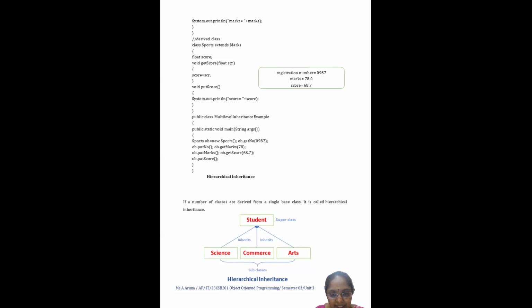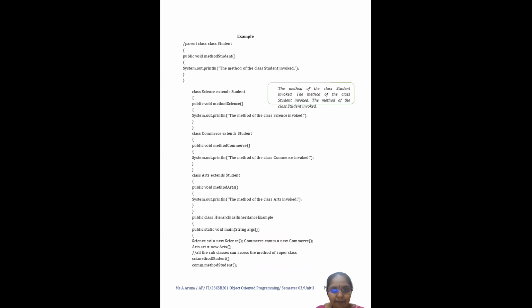Student is my superclass. A student may belong to the science, commerce or arts department. But the student biodata is similar, so in all the cases we can access this. So we have a larger number of subclasses. For example, see here, I have created the parent class.